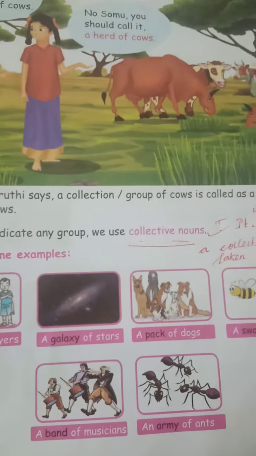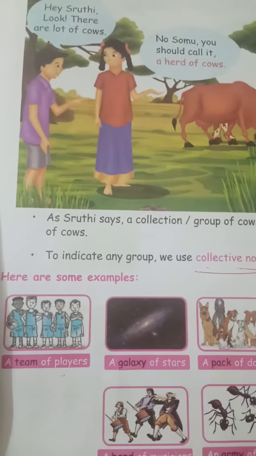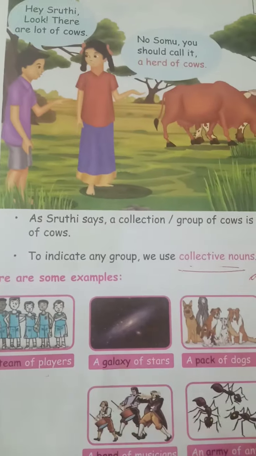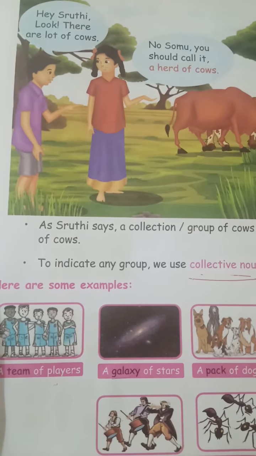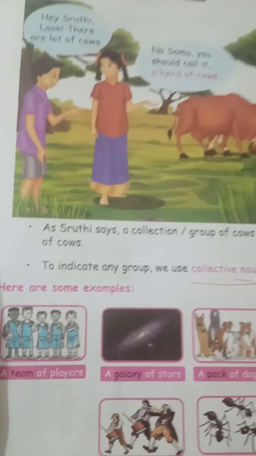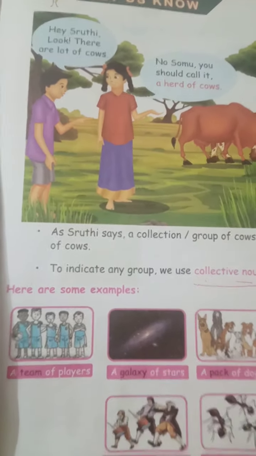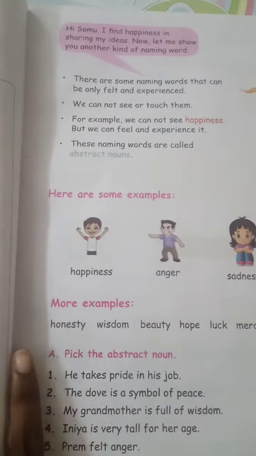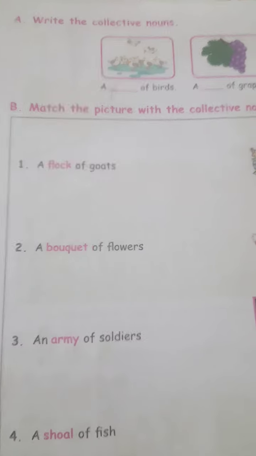A collective noun is nothing but referring to the whole group with a single word. To indicate any group, we use a single word. Okay? That is called a collective noun. Now let us move into some exercises. Students, now let us do some activity.